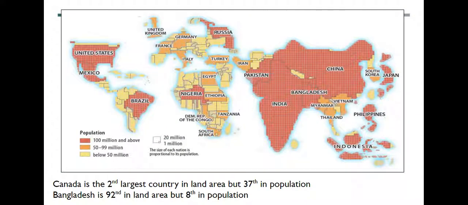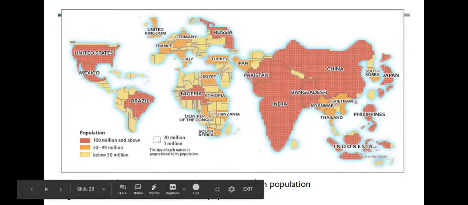So this is a cartogram. We talked about cartograms last week, and this shows population. So where in the world is the population located? Canada is the second largest country in the world by land area, but it's 37th in population. So you can barely see Canada. Look at it, it's right here. It's a very thin strip of land. Bangladesh, which is right here, is 92nd in land area, but 8th in population. So it's a pretty small country with a lot of people. I love cartograms. I think they can tell you some pretty interesting data.